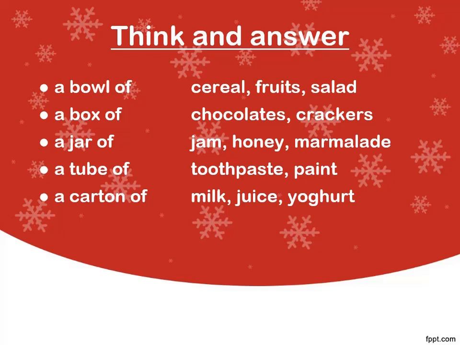What else comes in a box? What do you pack in a box? Coming to a jar, we find jam, honey, and marmalade in jars. What is marmalade? Marmalade is a special kind of jam. And tube. Where do you see a tube most often? We use the toothpaste every day.